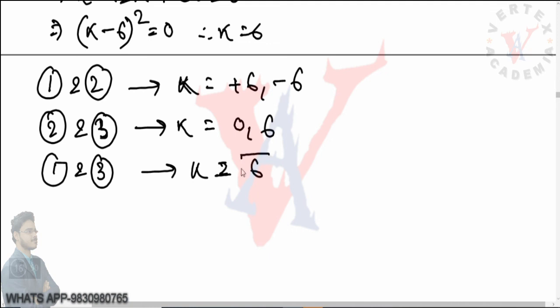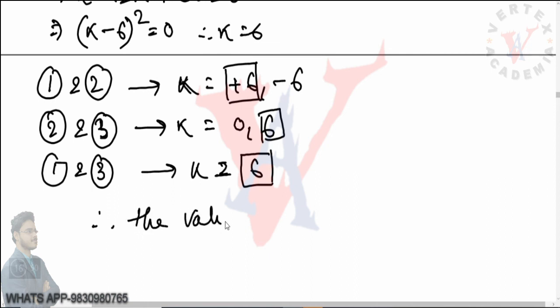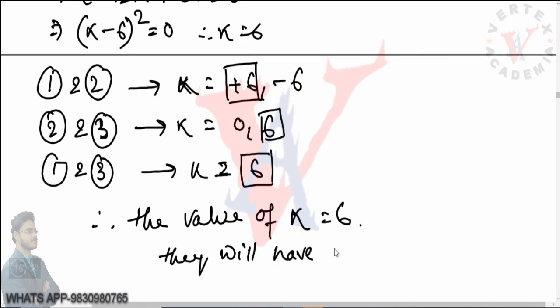The only common solution is 6 here. So the common solution is the answer. Therefore, the value of k equals 6. For k equals 6, they will have infinitely many solutions.